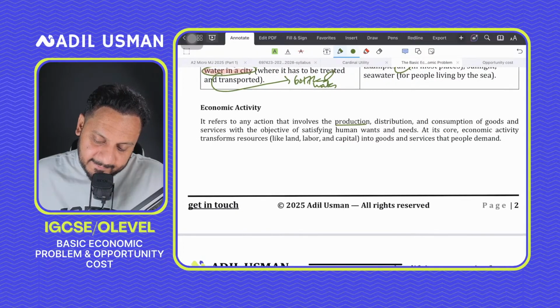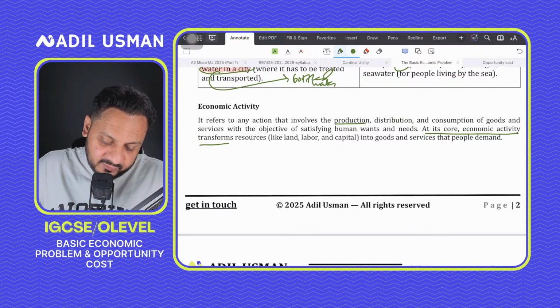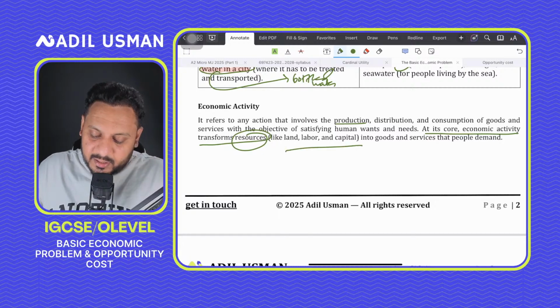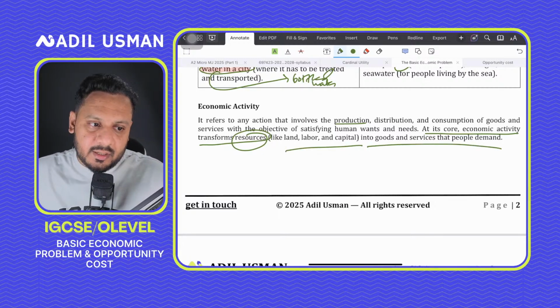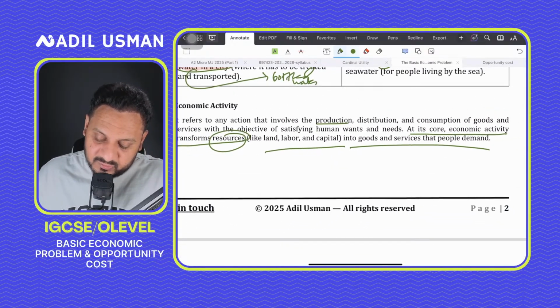And just like I've written, at its core, economic activity transforms resources like land, labor, capital into goods and services that people demand. And that's why consumers would end up paying for them, and then firms would make money and consumers would consume goods. Okay?